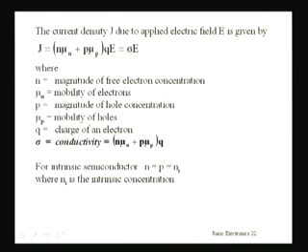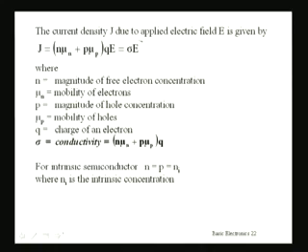So the current density, if we want to find out after the application of an electric field E, is given by this expression. The current density J is equal to N times mu N plus P times mu P into Q into E, which can be written as sigma into E. Now, what are those terms?